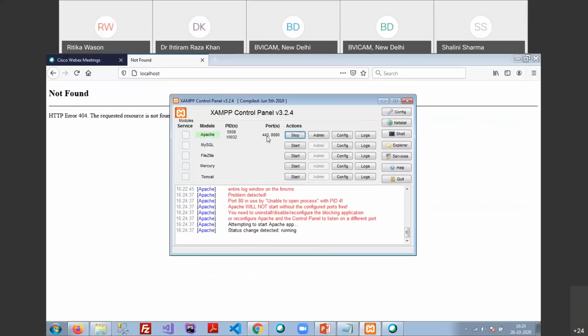The first one is port number 443, which is configured for HTTPS requests. That is the secured request for any application which is going to be used by the Apache server. And the second one is 8080, which is going to handle only HTTP requests. So every time I have to use localhost, I have to mention that port number.